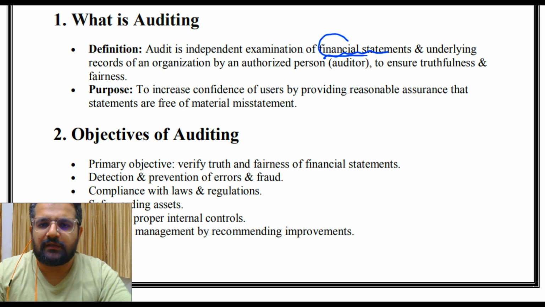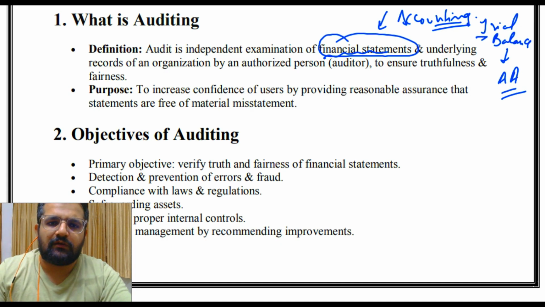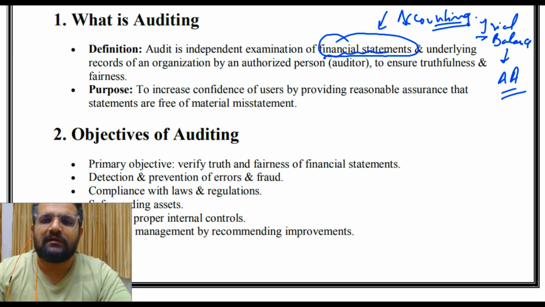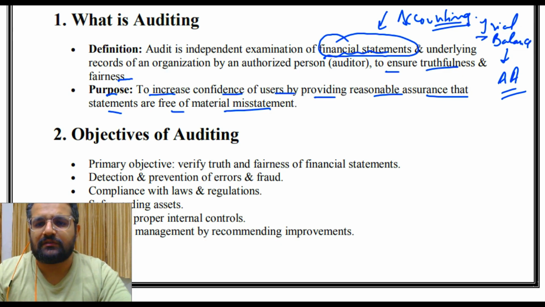What is a financial statement? This has come in previous years as well, and we have already seen it in accounting. So tell me what is a financial statement as well as what is a trial balance. We had memorized the trial balance with some trick, but you tell me what it is. And the underlying records of an organization by an authorized person, that is the auditor, to ensure truthfulness and fairness. Then purpose: to increase confidence of users by providing reasonable assurance that statements are free of material misstatement. Okay, and everything is authentic. So this is examination of financial statements.